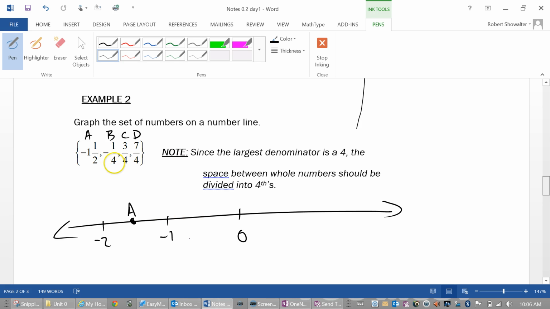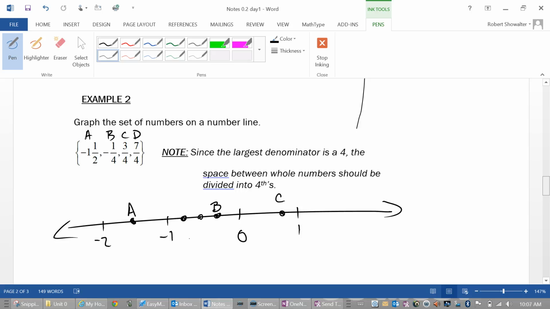And then -1/4. Okay, is that going to be here or there? You've got to kind of decide, right? Because if we split that up into fourths, it's going to be like here. Okay, it's closer to 0 than it is to 1. We need to make sure we do that. So between 0 and 1, it's going to be closer to 0. So we put that C.